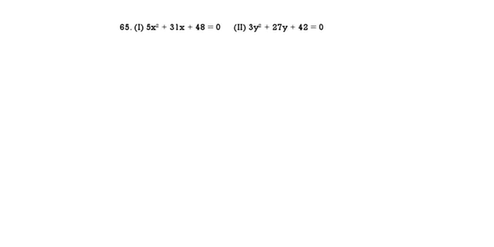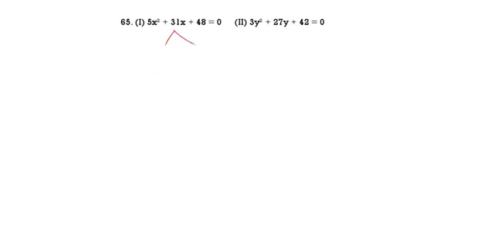5x square plus 31x plus 48. So here what can we take? 48 into 5 is 240. No, you can take 15 and 16. Then our answer will be minus 15 minus 16. Always you divide with the first value. That is minus 3 and minus 3.2.